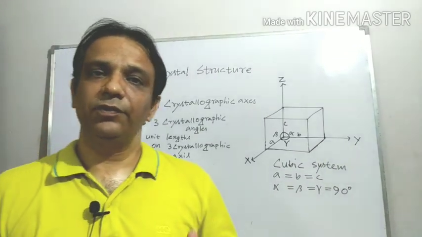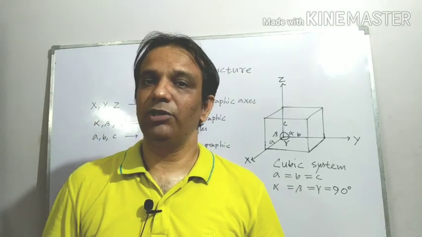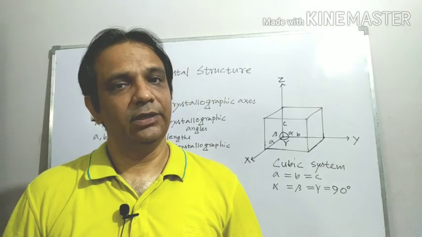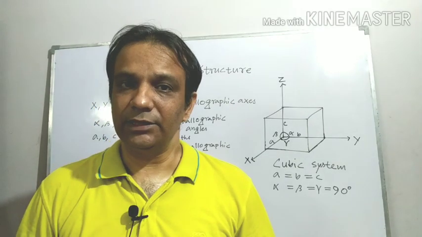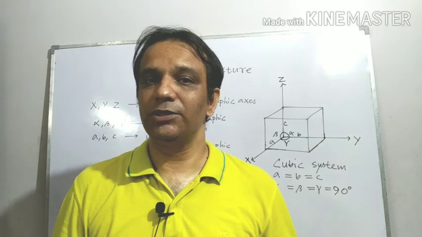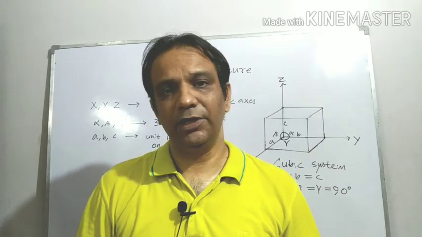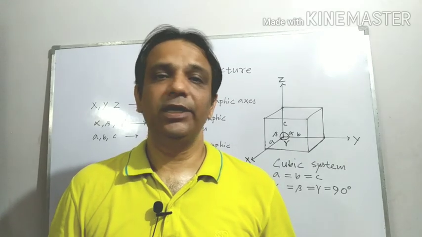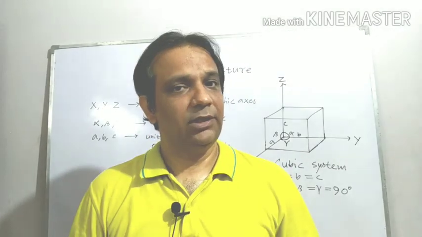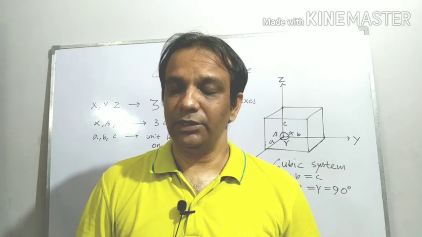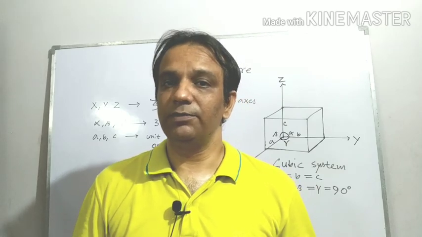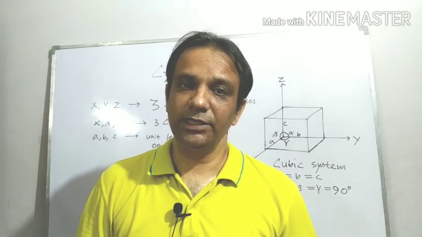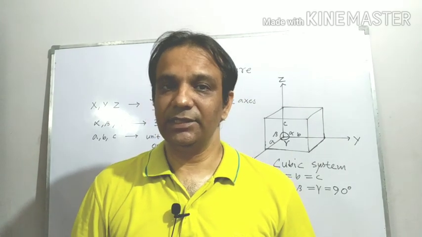Now if I give you the choice that you can vary the values of the three crystallographic angles and the values of the unit lengths A, B, C, then how many possibilities are there? Theoretically, in your mind it will come that there will be infinite possibilities. But my dear students, from symmetry considerations, what we have observed is that there are only 7 possibilities. These are known as the 7 basic crystal systems.